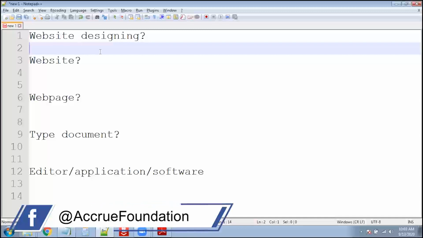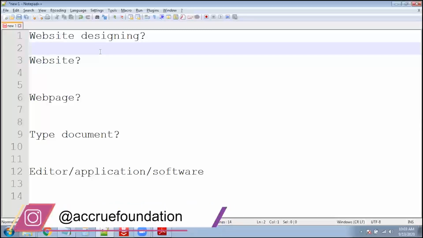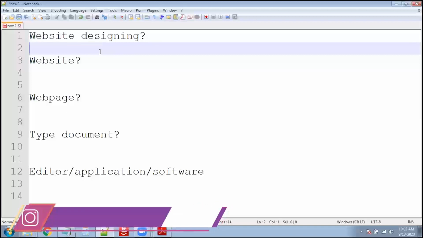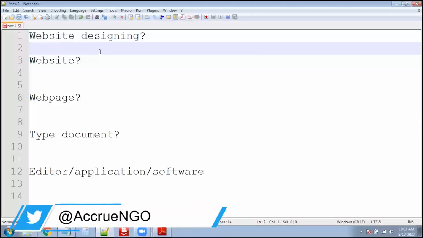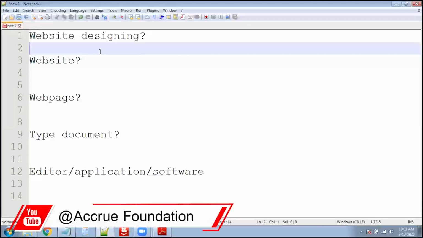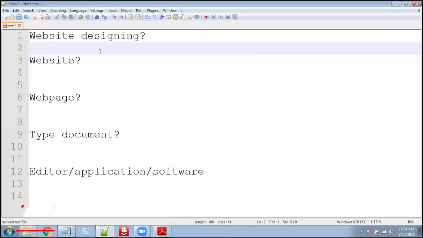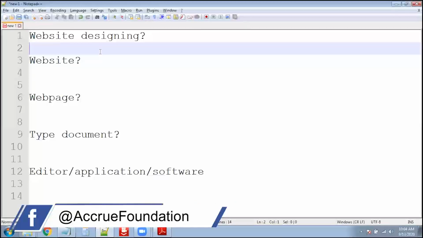So simply, if you search in any search engine for ABC company, whenever you open that company's website, you will find some images, some tables, some forms, some headings, paragraphs, some content.